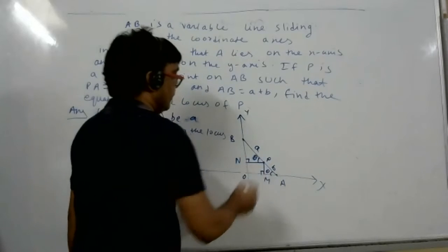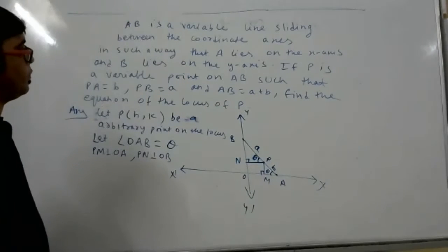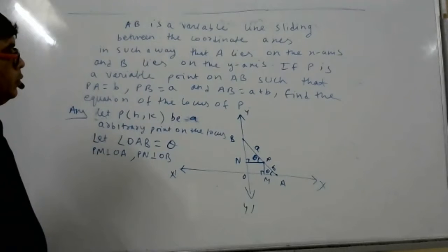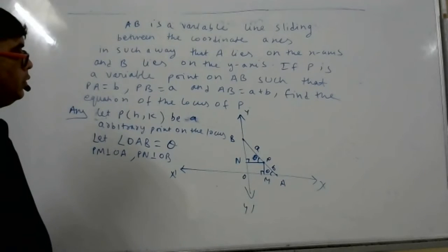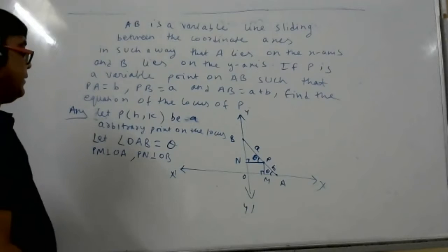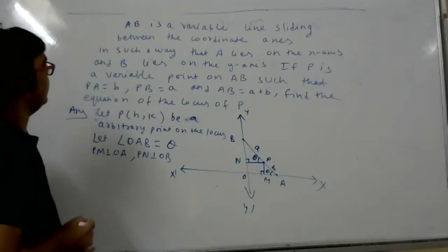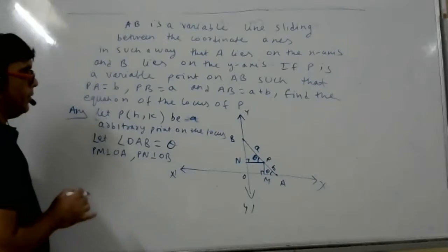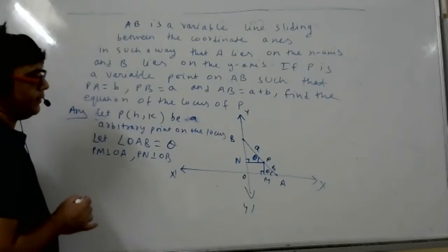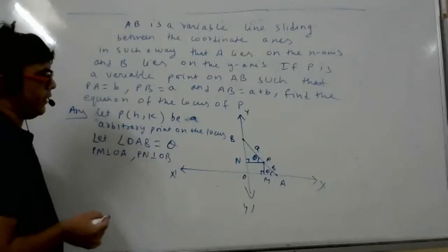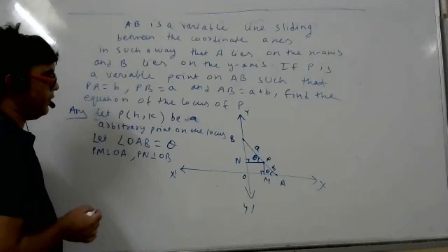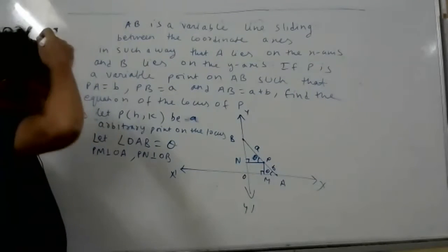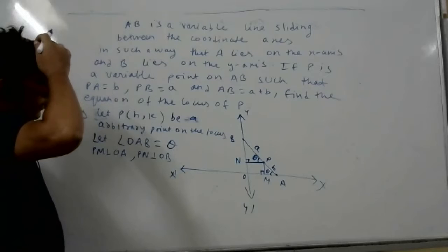Now apply sine theta and cos theta. Something like that way we have to do, but I'm not getting it. Is it so difficult? No, easy only.